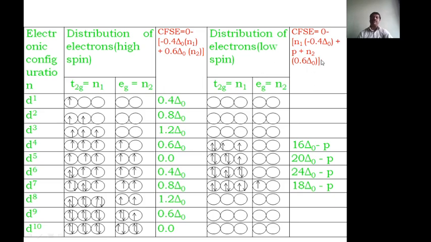Suppose the electron present is in the d1 configuration.